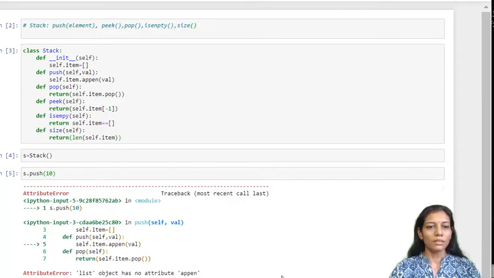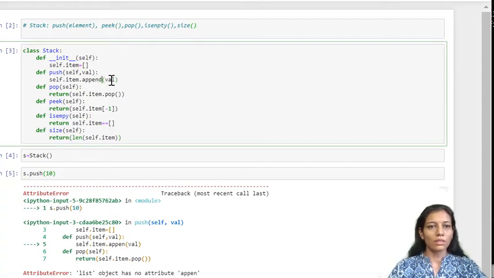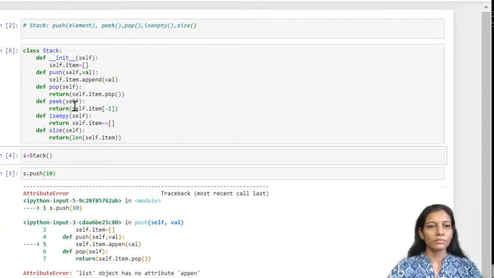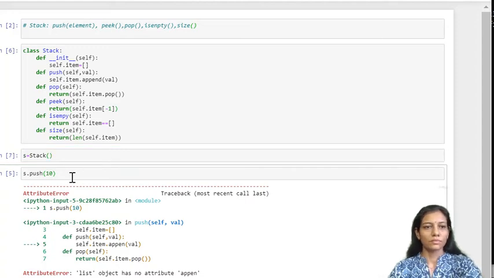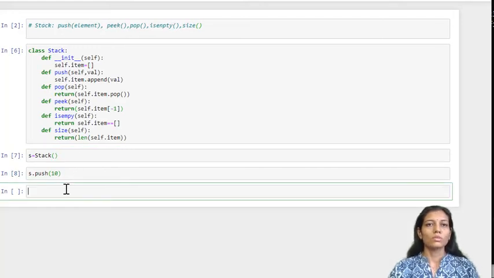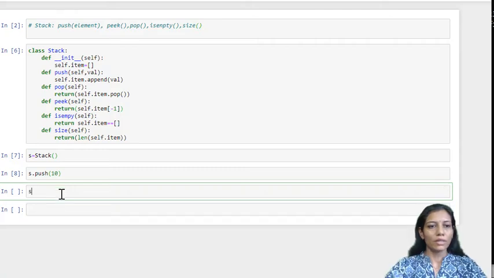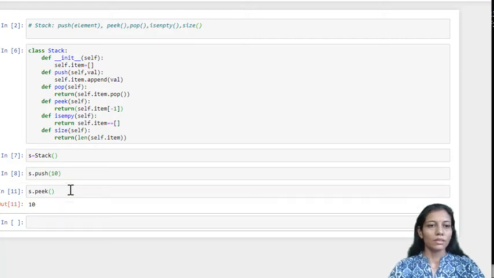Okay, there is an error. I should be writing append over here. Okay, so it has pushed the element 10. s.peek, because I want to check what is residing on top of the stack. So that is 10.